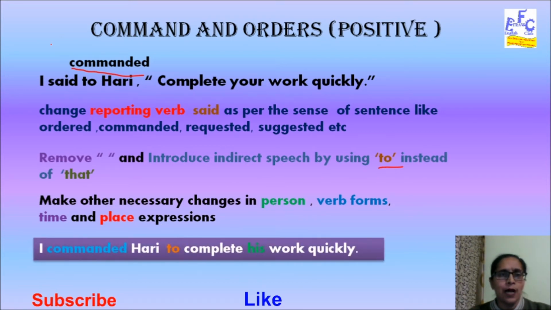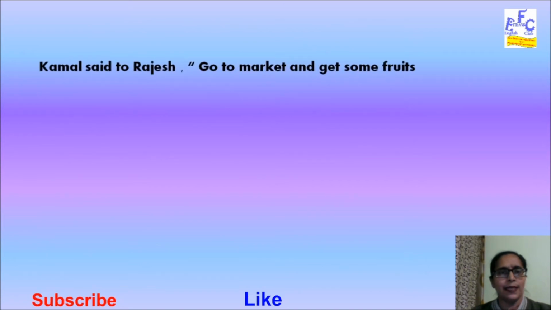Now, let us look at how this sentence can be converted into indirect speech. I said to hurry, complete your work quickly. I commanded him to hurry and complete instead of your work. So, it has become his work. So, the final indirect speech is like this: I commanded him to hurry and complete his work quickly. Now, let's look at another example.